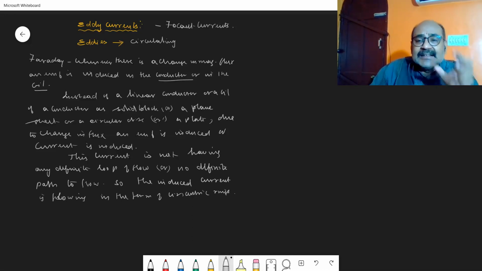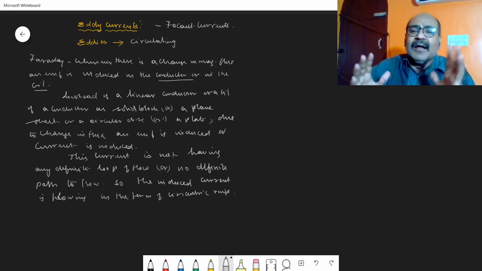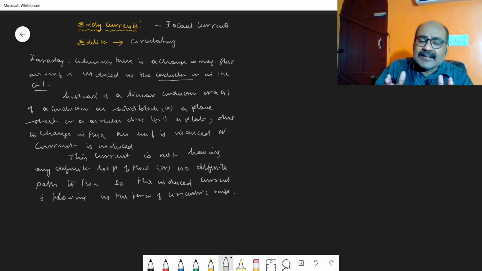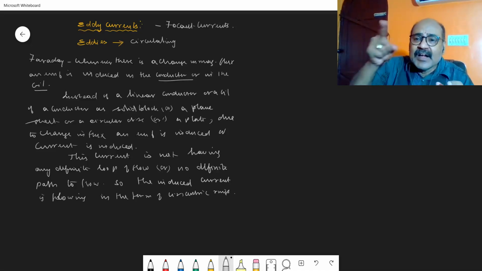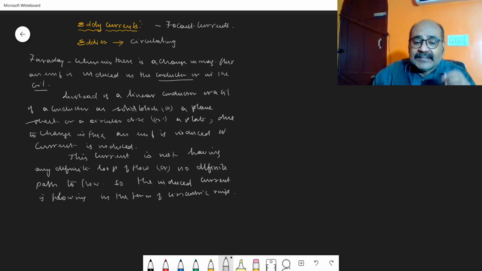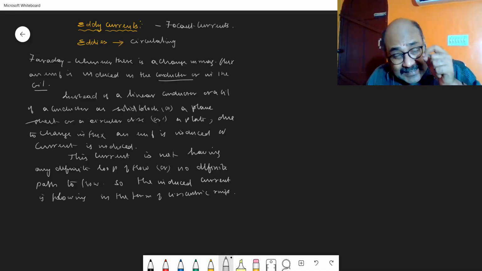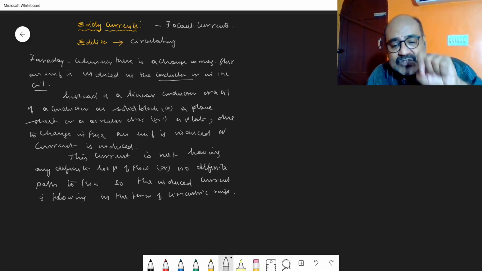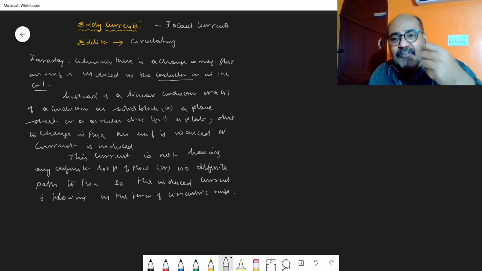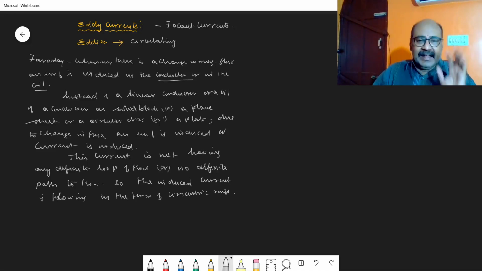Since the current in that solid conductor, or a plane sheet, or a circular plate or a circular disc, is not having a definite loop or a definite path to flow, the induced current flows in the form of what? It flows in the form of concentric rings. The currents flowing in the concentric rings resemble the eddies in water. We are calling these currents eddy currents.